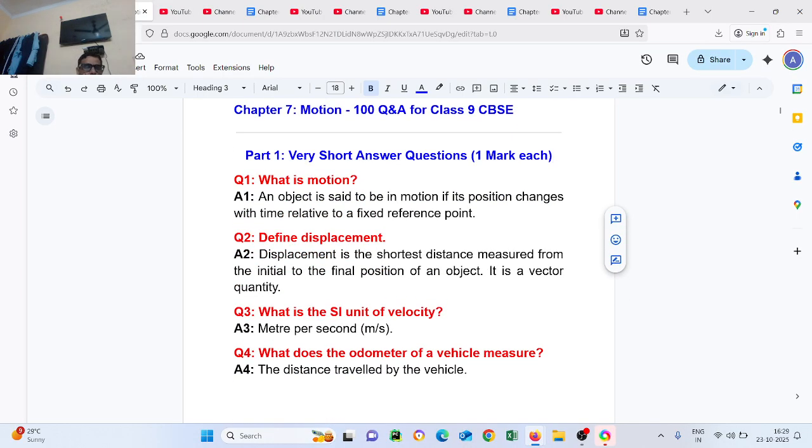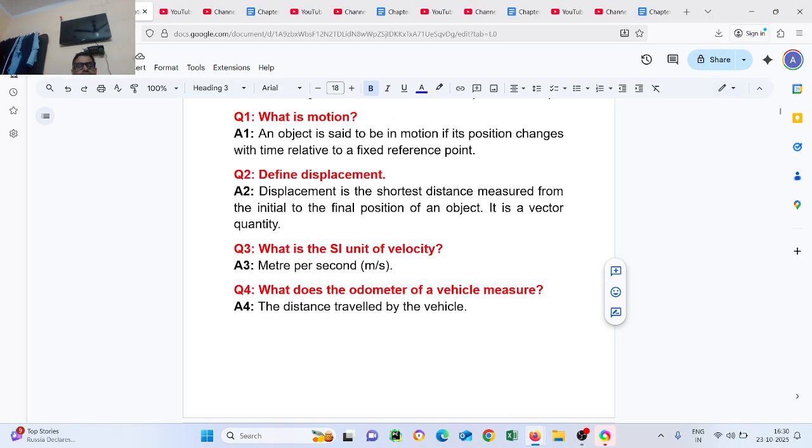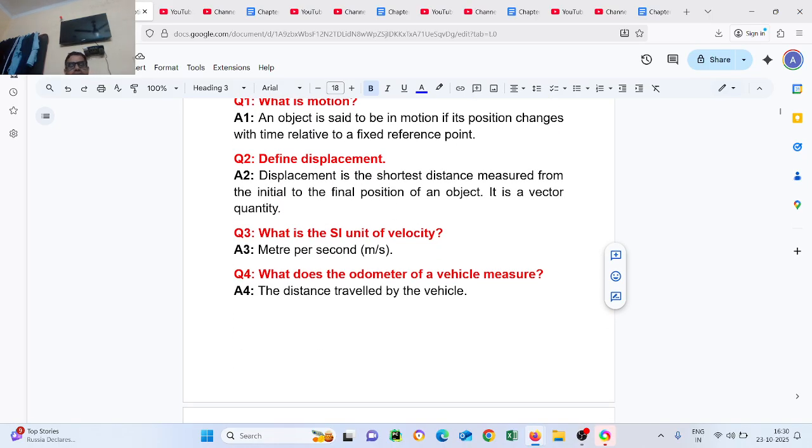Question number 3. What is the SI unit of velocity? Meter per second. Question number 4. What does the odometer of a vehicle measure? The distance traveled by the vehicle.